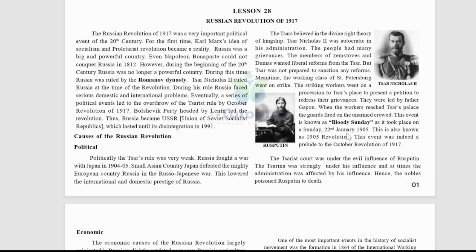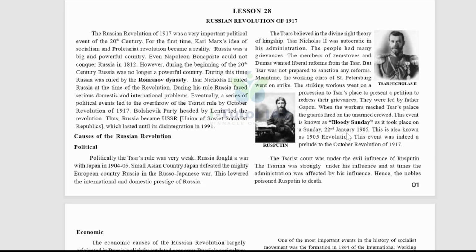So in the Russian Revolution, all of you know the time period is 1917. It was a series of two distinct revolutions that dismantled the Tsarist autocracy and led to the rise of the Soviet Union. It was fueled by centuries of oppression, a failing economy, and the catastrophic impact of the World War.